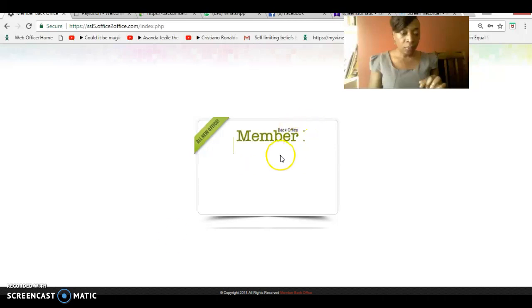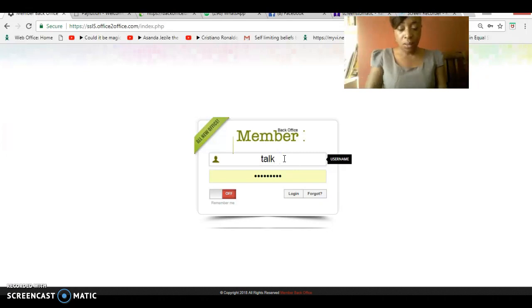So let me just use this. Let me, once it's logged in now. Once it's logged in, look towards your left, a tick if you're using your mobile. You will see the tick.